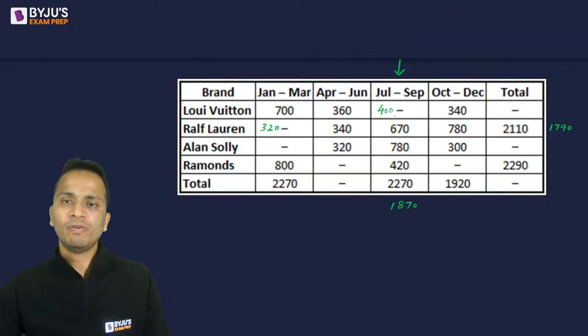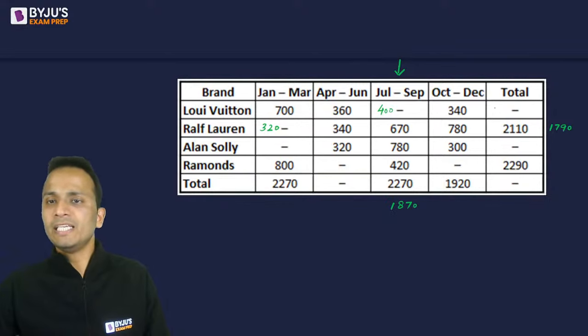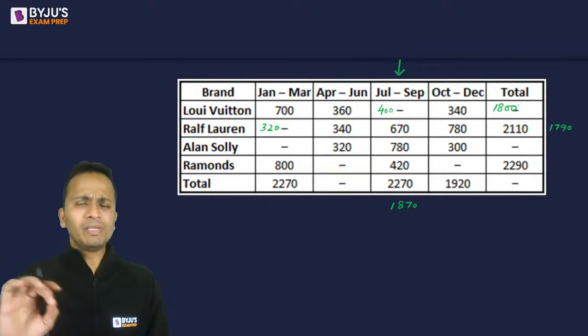So now I can find out the sum of Louis Vuitton. Okay. Horizontally, we can find the sum of Louis Vuitton. Okay. So 700 and 300, 1000, 1000, 1700 and 1800. So 1800 will be the sum. So I'm simply adding these numbers. Okay, very easy.